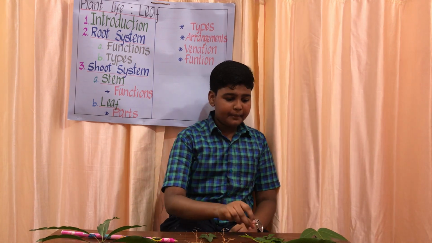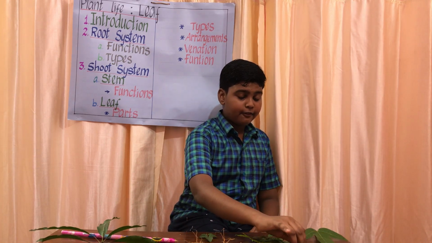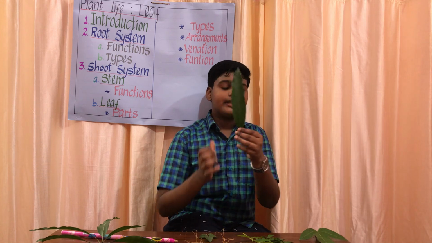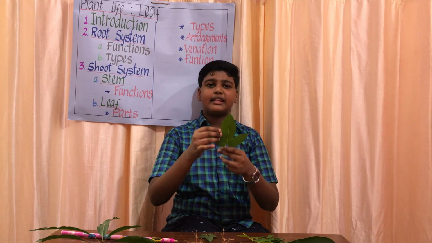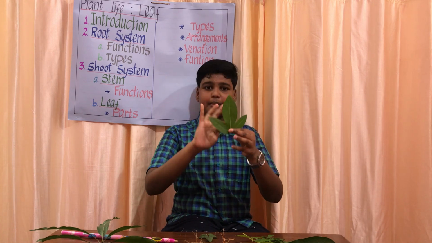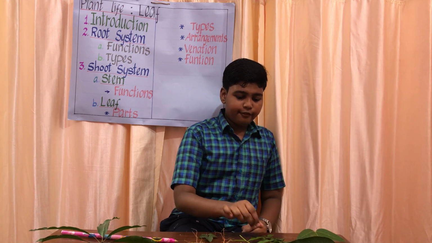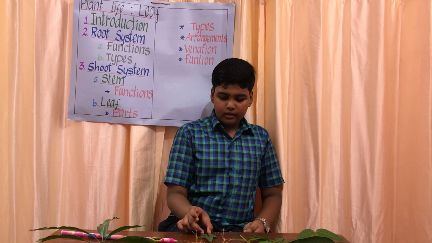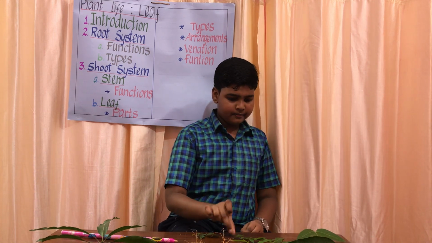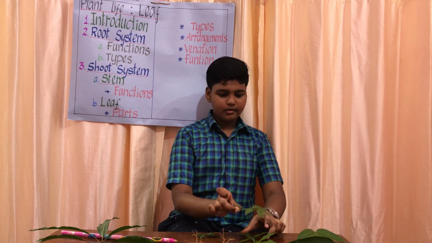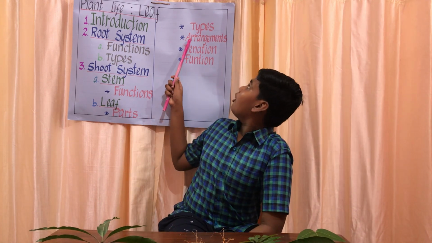So we know some examples. For simple leaf we can tell mango. Grapes also we can tell. Even though it's divided, it's not touching the midrib, so it is a simple leaf. And for compound leaf we can tell rose, jasmine and neem. Okay. So now we learned the types of leaves.